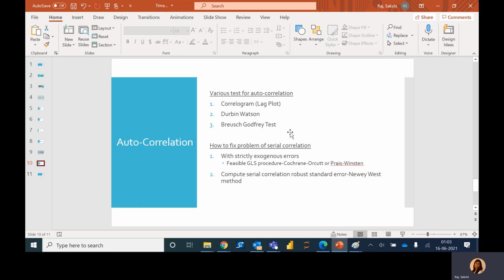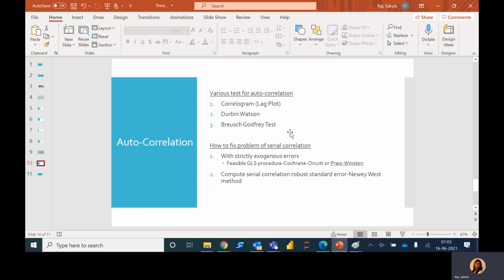How can we test for autocorrelation? Again, there are some inbuilt tests. The first one is simple. We can look at the lag plot called a correlogram. Then we can use the Durbin-Watson test. This test is used under the strict exogeneity assumption. Then there is the Breusch-Godfrey test. Sorry if I'm not able to pronounce the name correctly. These are all inbuilt tests in various statistical packages which can be used.